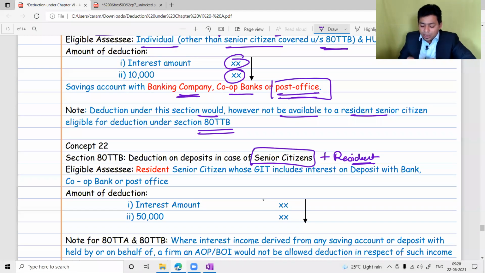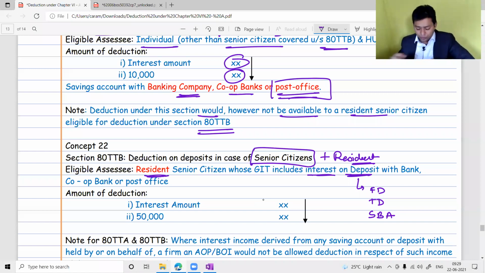Please understand, a resident senior citizen whose GTI includes interest on deposit. Sir, which deposit? It can be any type of deposit, my dear friend. It can be fixed deposit. It can be time deposits. It can be saving bank account deposit. Any kind of deposit with a banking company or post office will be eligible for maximum deduction of 50,000.